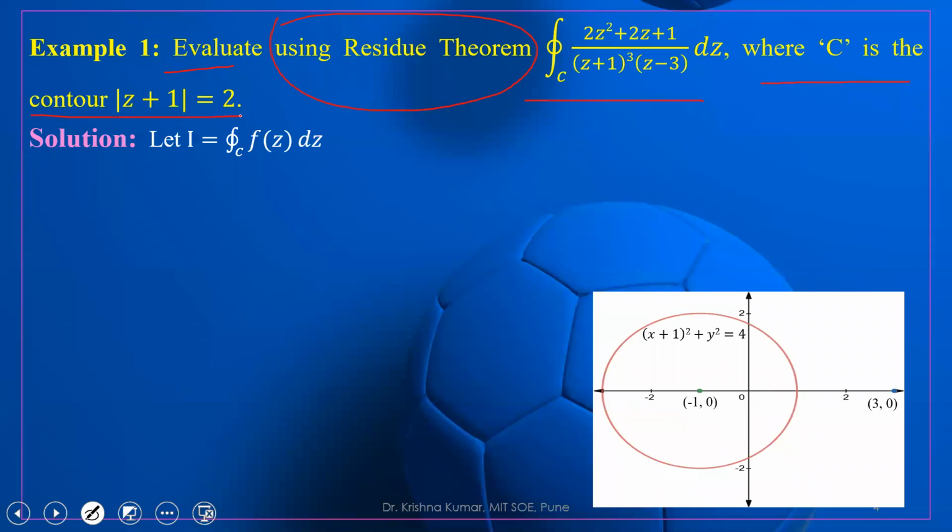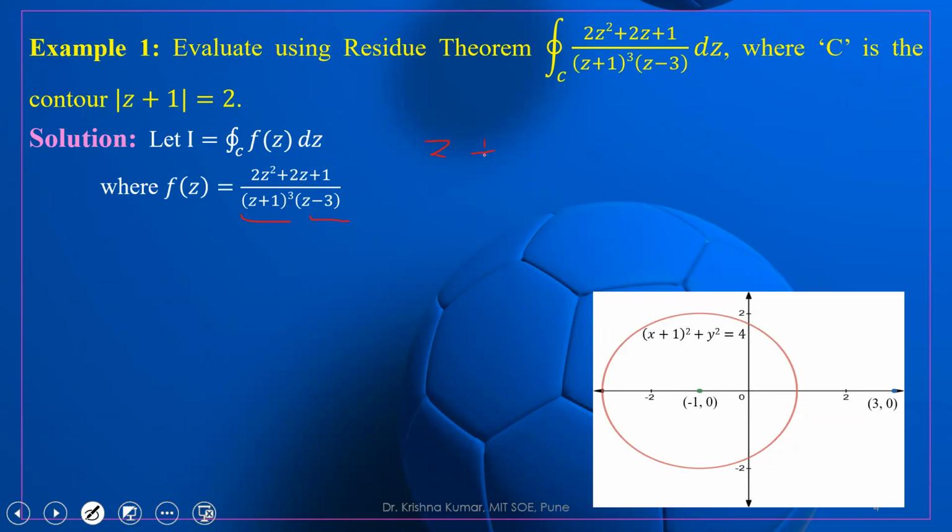So how to solve this example? Let I be this integration of f of z under the closed curve C. Then f of z is equal to (2z squared plus 2z plus 1) upon (z plus 1) whole cube and (z minus 3). So what are the points z plus 1 and z minus 3?